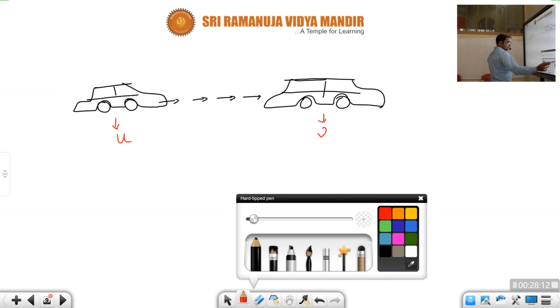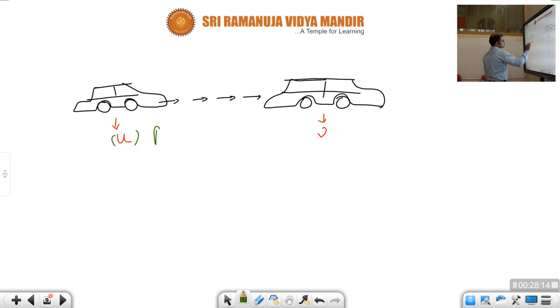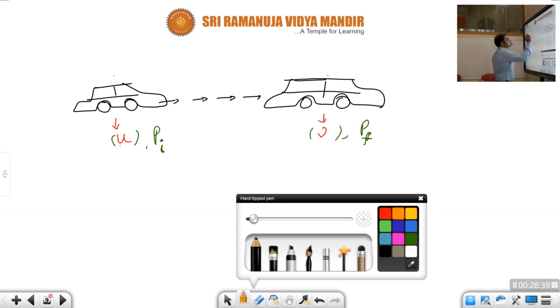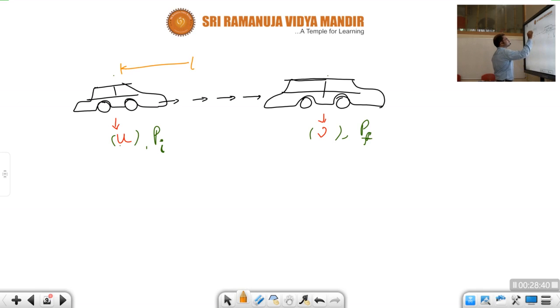Even the momentum: initial momentum, and next, final momentum. Since the velocity is changing from u to v, the momentum is also changing from Pi to Pf within some certain time.